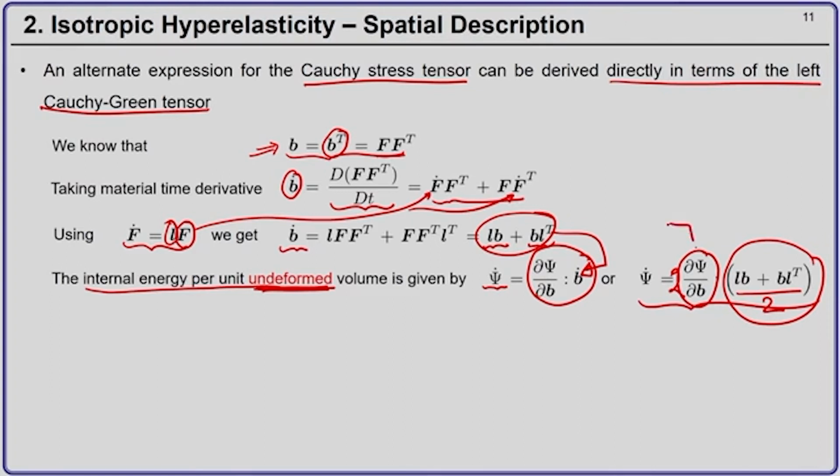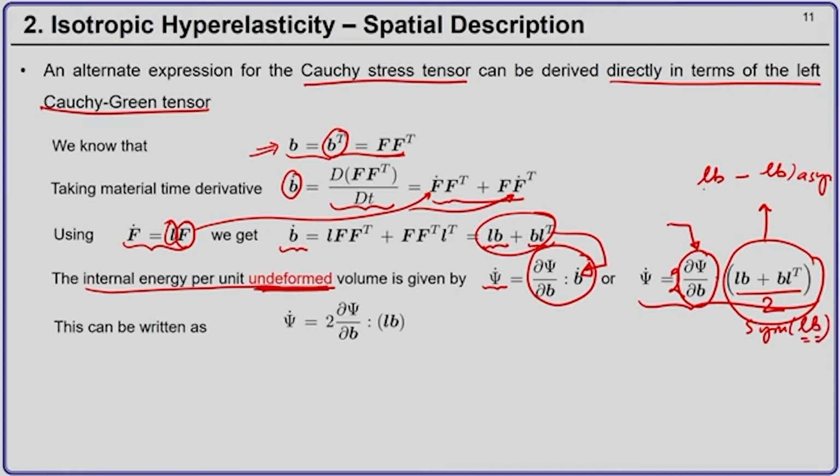Because del psi by del B is a symmetric tensor, I can write this as L B minus the anti-symmetric part, because this is the symmetric part of tensor L B. So, the symmetric part will be nothing but the tensor L B minus the anti-symmetric part.